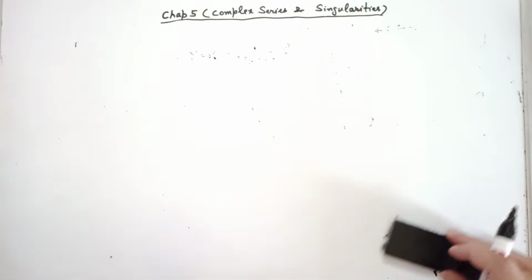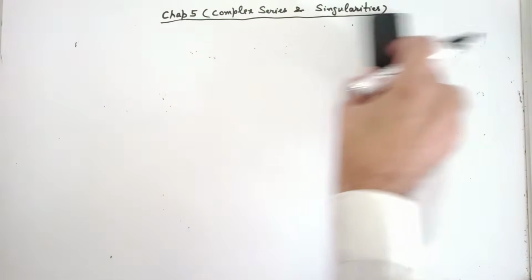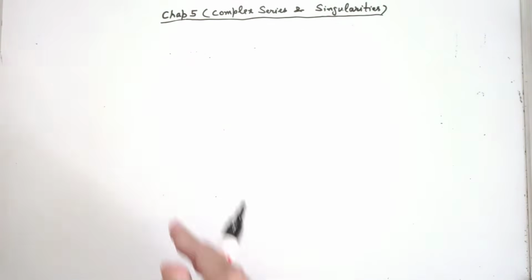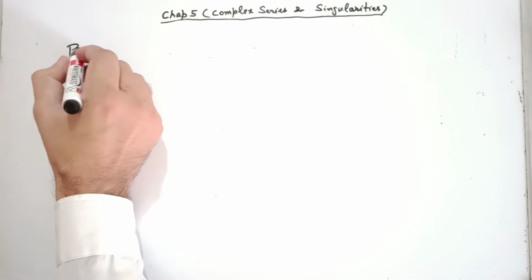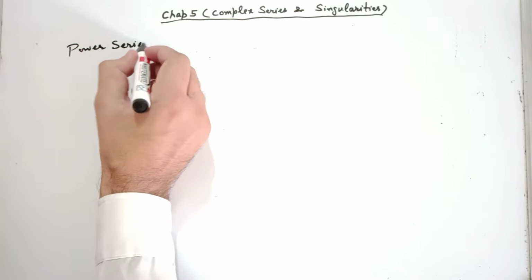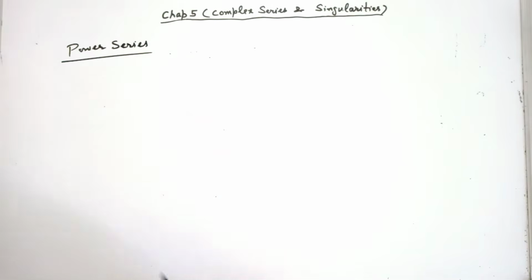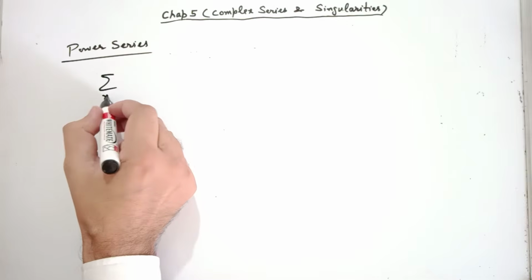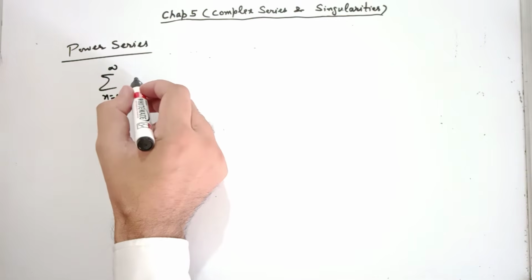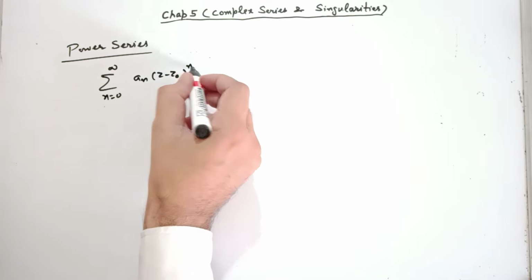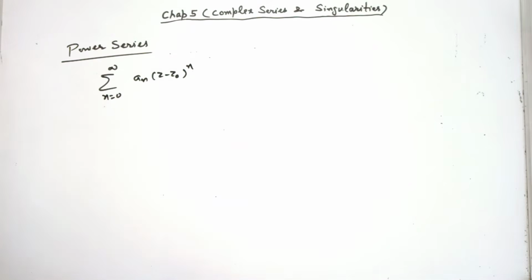Next is power series. Hope you are familiar with power series in the real case. Similarly, we define power series in complex analysis. The series of the form summation a_n times (z minus z0) whole power n is called a power series in z minus z0.